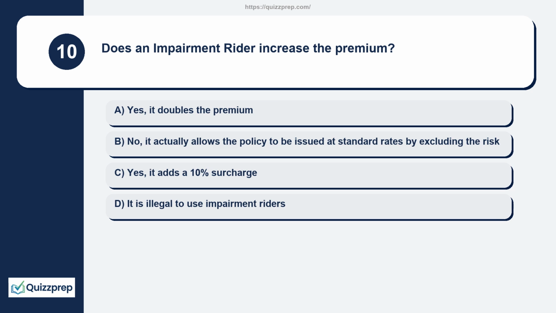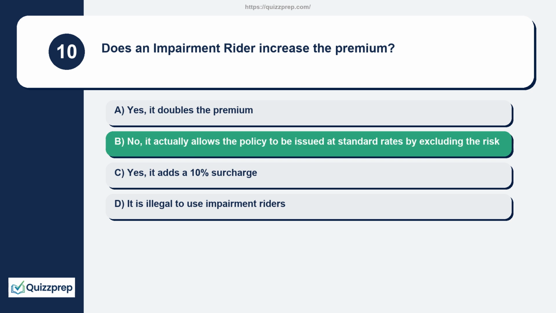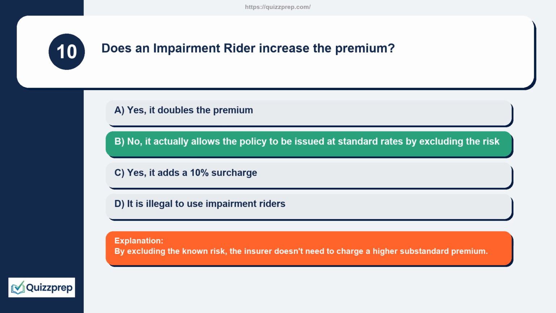Question 10. Does an impairment rider increase the premium? Yes, it doubles the premium. No, it actually allows the policy to be issued at standard rates by excluding the risk. Yes, it adds a 10% surcharge. It is illegal to use impairment riders. By excluding the known risk, the insurer doesn't need to charge a higher substandard premium.